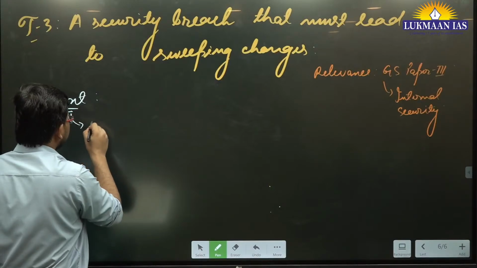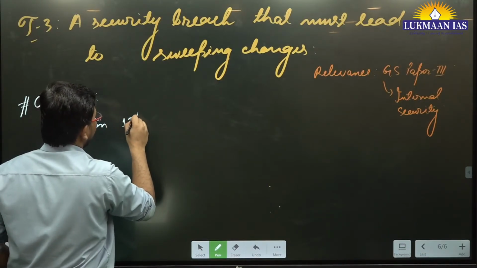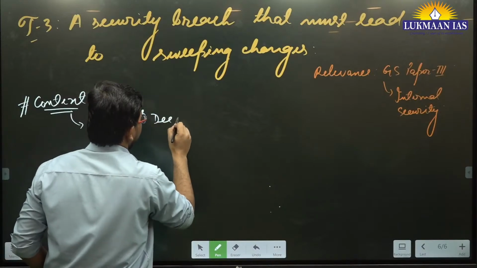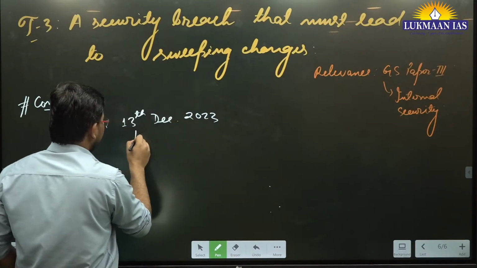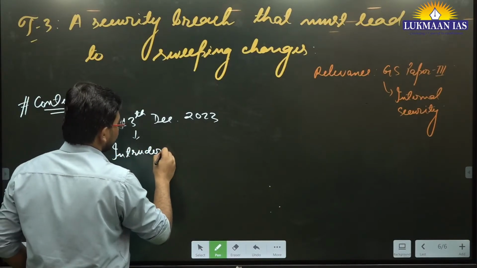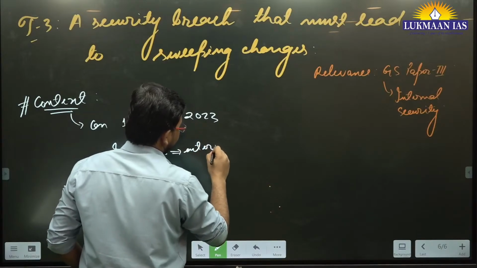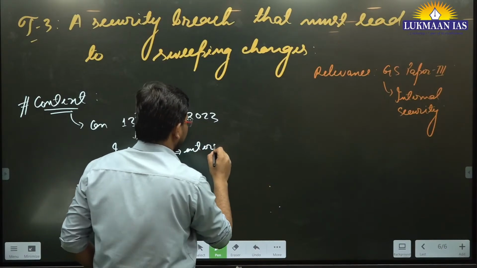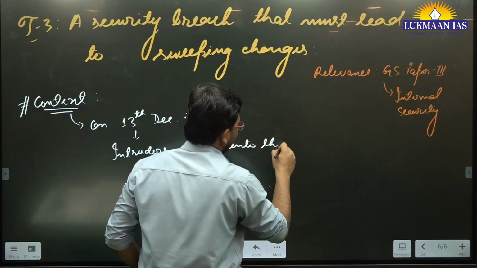Recently, on 13th December 2023, some intruders entered into the Parliament, into the Lok Sabha.